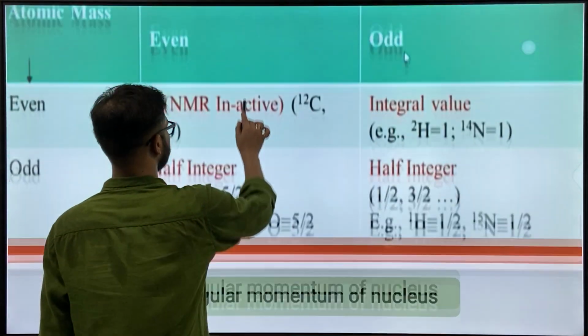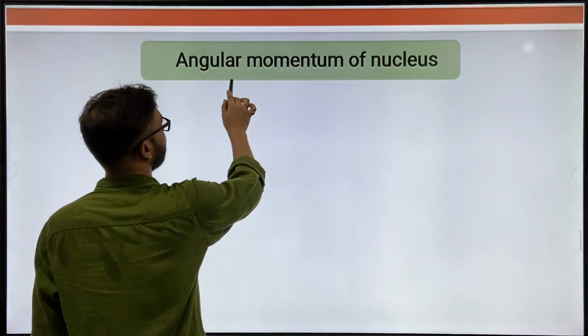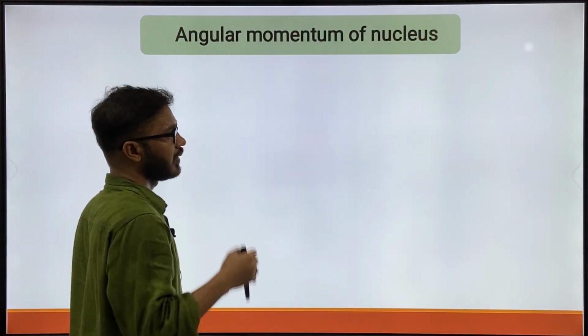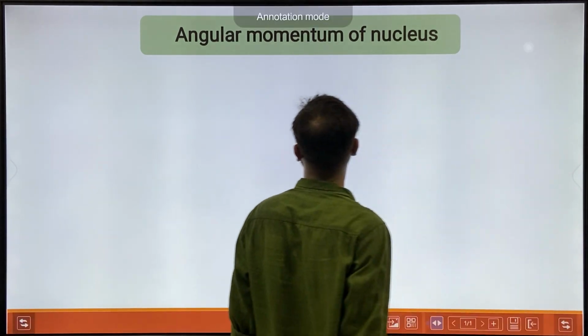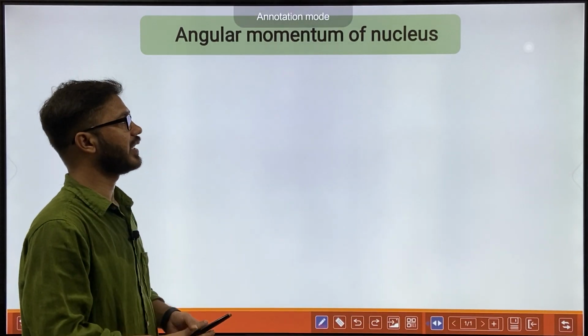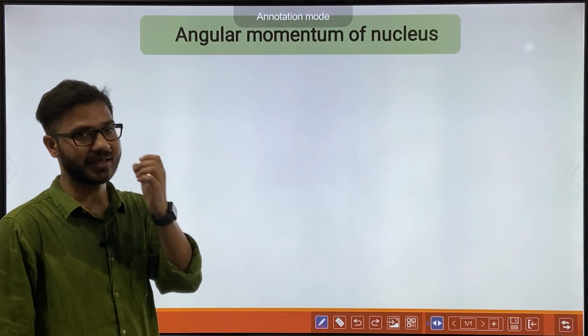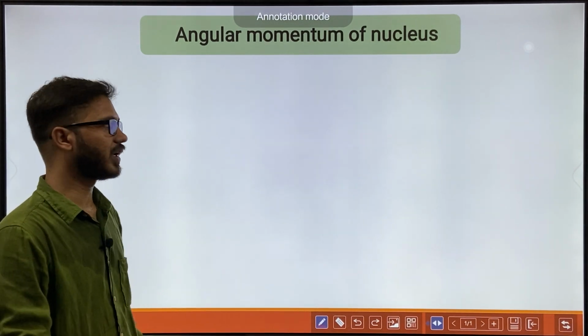Okay, next thing, which is the angular momentum of the nucleus.